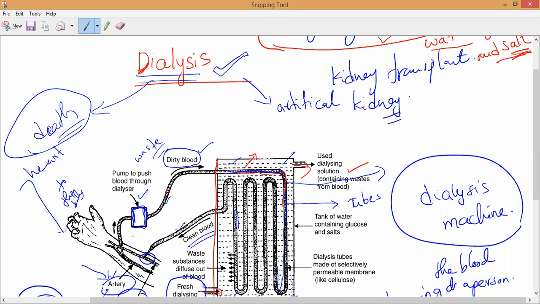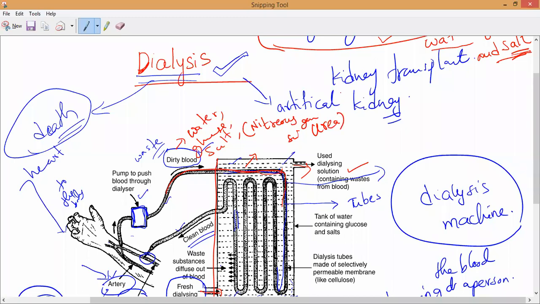If our dirty blood passes through these tubes, a selectively permeable membrane, as we know our dirty blood contains water. What else does it contain? Urea, excess water. It also contains glucose, and other salts, and along with that it contains one more major substance called nitrogenous waste. Nitrogenous waste, for example, urea. Yes or no?